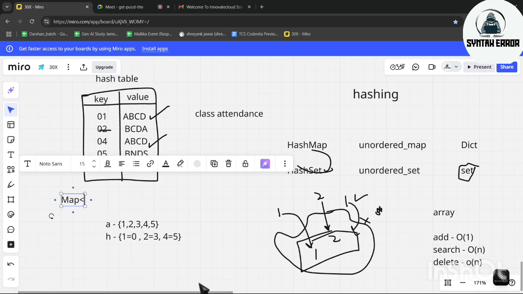Whoever is seeing it for the first time, I know it's overwhelming and looks too complex, but as you practice it will get familiar and easier. So what data structure are we using? HashMap, which is Map, and this is case sensitive, so the M is capital. Then what do we have to write? Key and value. For this particular example, let's assume these are the roll numbers and these are the names.